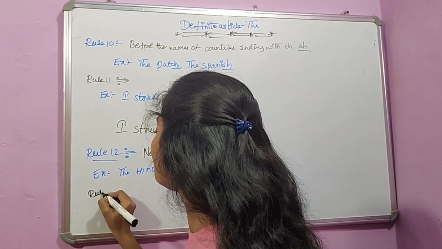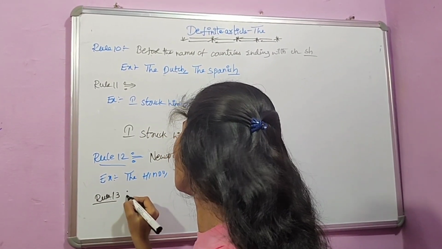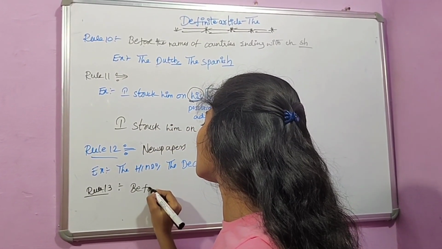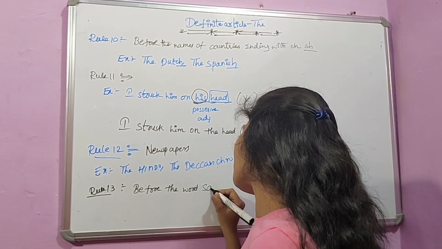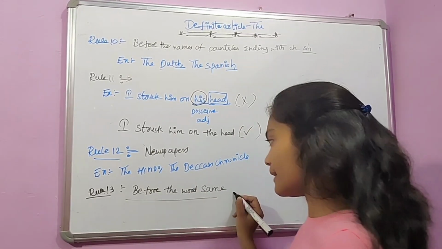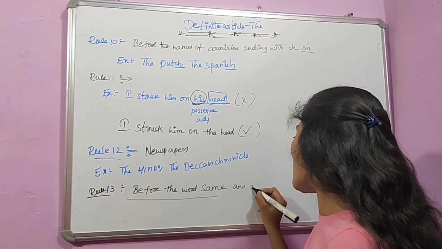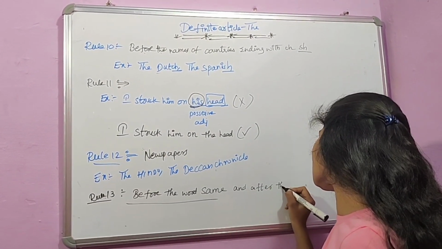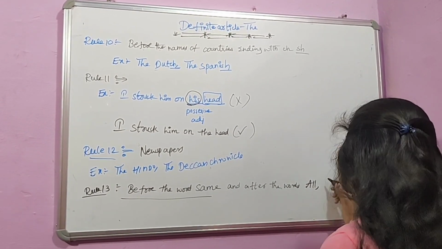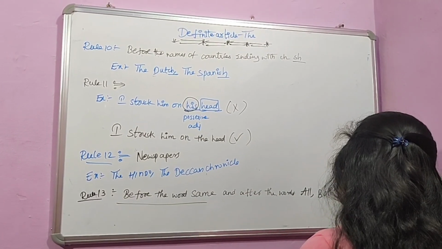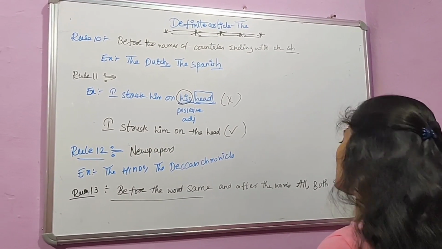And rule 13 is before the word same, we use the article, and after the words all, both and half, we use the article.